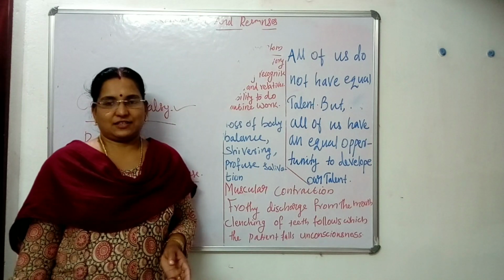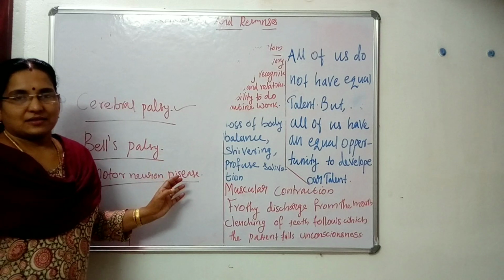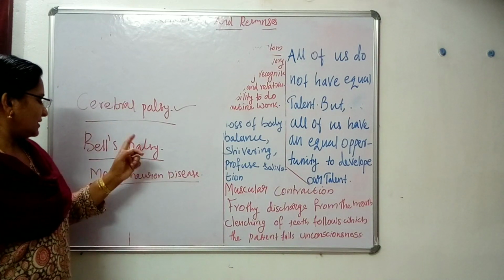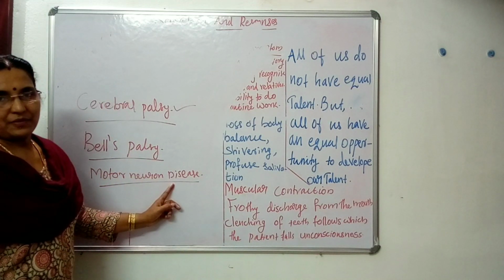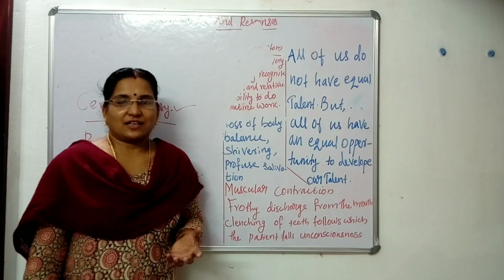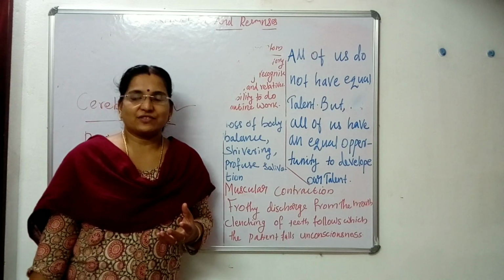Then 3 more examples we have studied. They are cerebral palsy, Bell's palsy, motor neuron disease, etc. By studying this content, you will be able to understand that our nervous system is also affected by certain kinds of diseases.